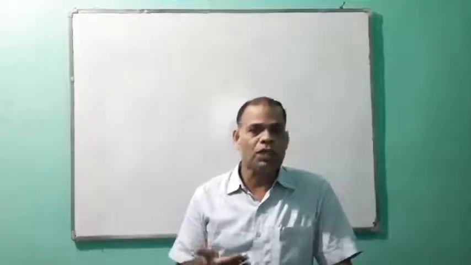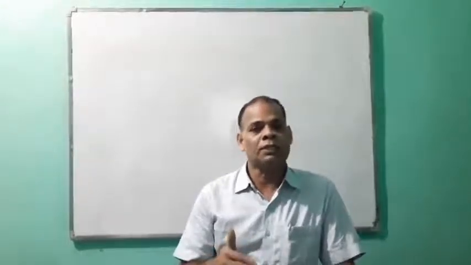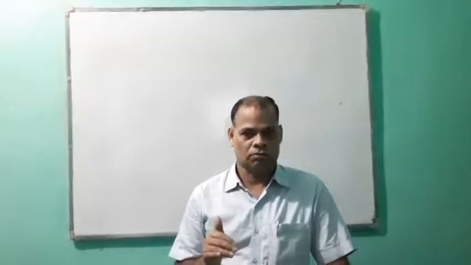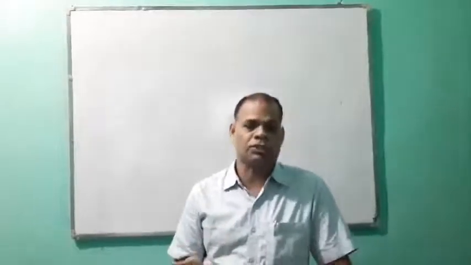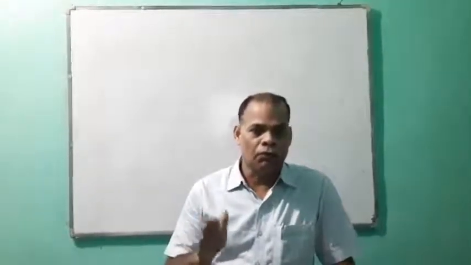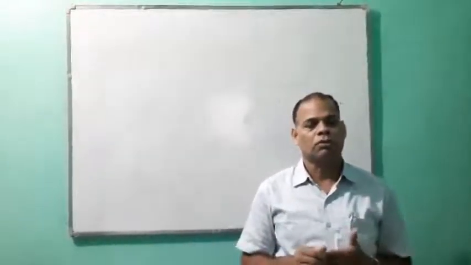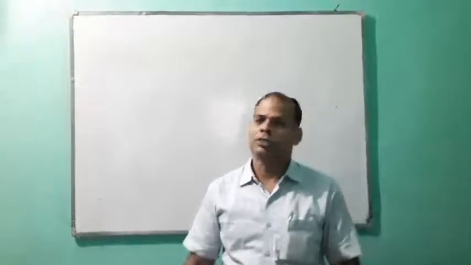Now, how do we come to know whether a change has taken place or not? On which basis do we observe and come to know that the change has taken place?